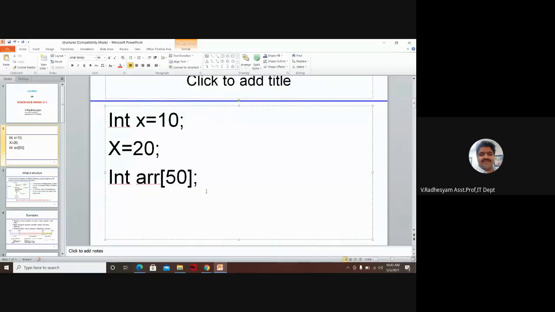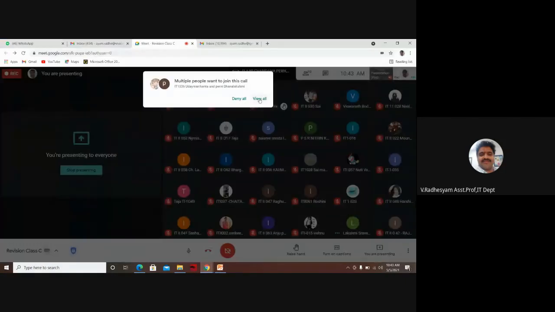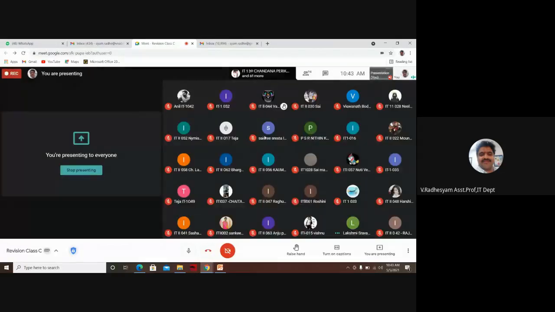That means the same type. If you want to introduce a string, that is characters, I am considering str of 100. Str of 100 means 100 values.